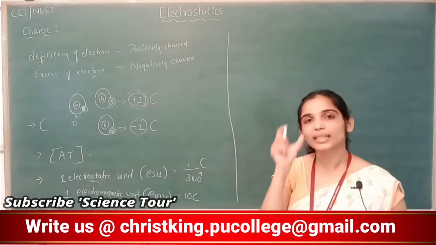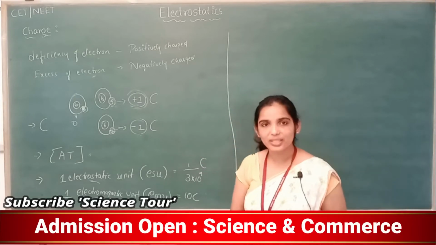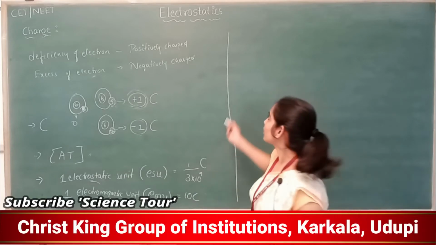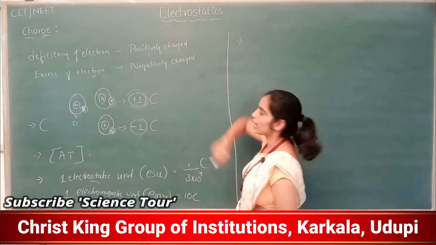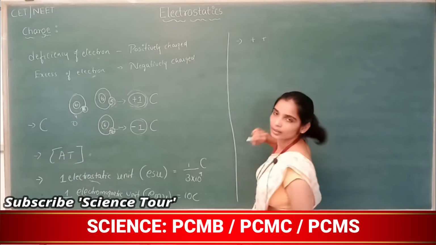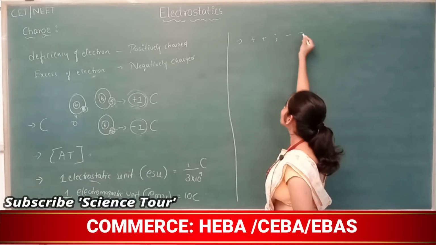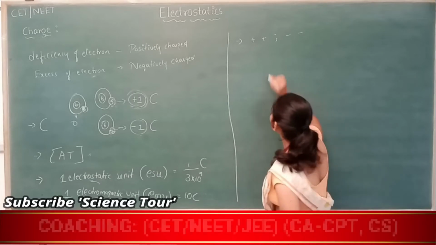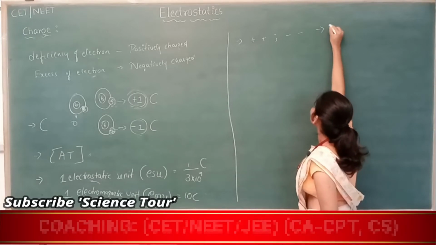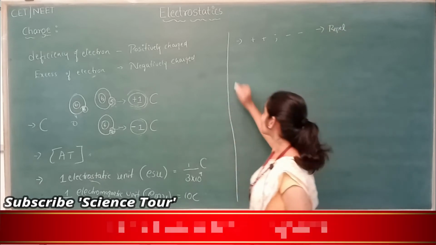Next, what are the properties of charge? Like we all know, like charges repel each other, unlike charges attract each other. What do you mean by like charges and unlike charges? Like charges are both positive or both negative. So positive with positive, or negative with negative, they repel each other.